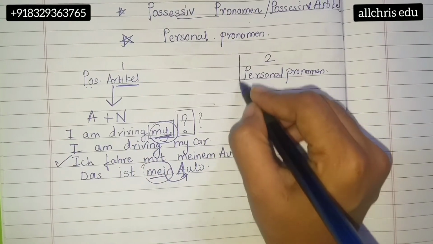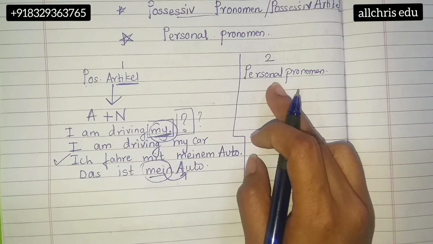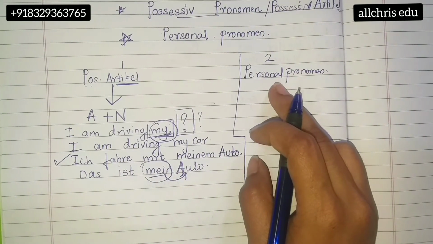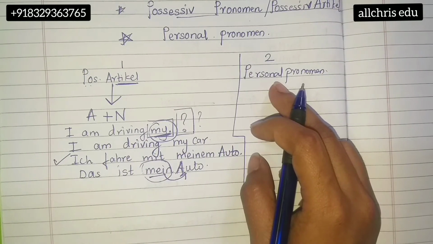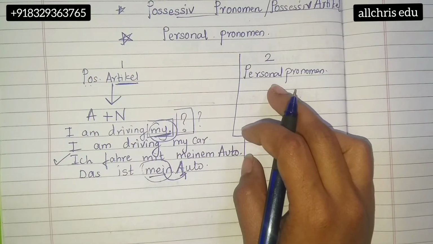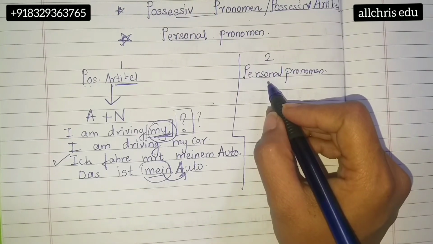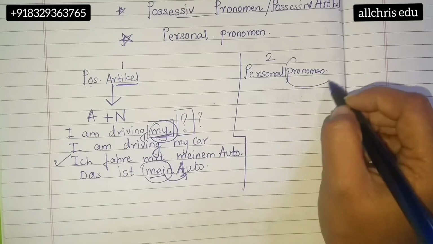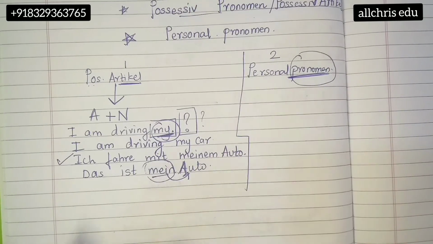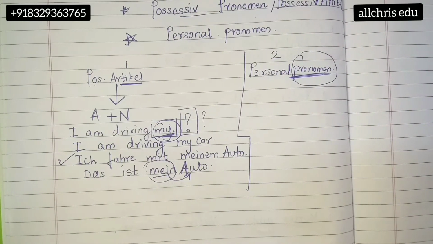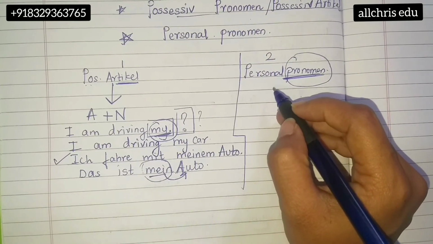Now talking about personal pronomen. What is personal pronomen? The basics of personal pronomen is the word which we use instead of a noun, which I have taught you in the basics when I was teaching you personal pronouns. If you want to revise it, please go to the personal pronoun topic and revise it and come back. Sometimes we also call it only pronomen. Either it will be personal pronomen or only pronomen. You should know it is a personal pronoun. Now, what is a personal pronoun? A personal pronoun is something which we use instead of a noun.